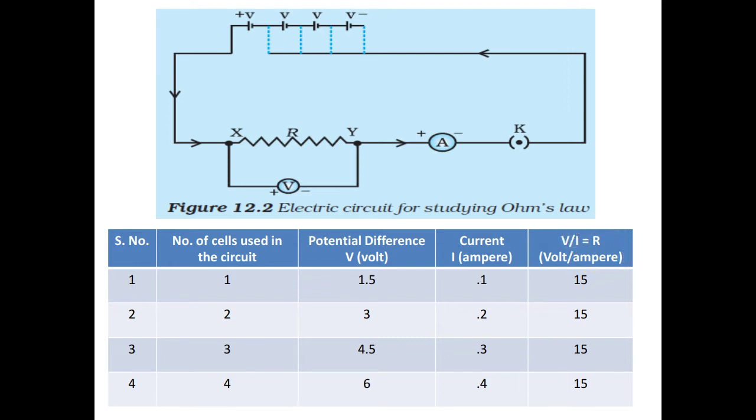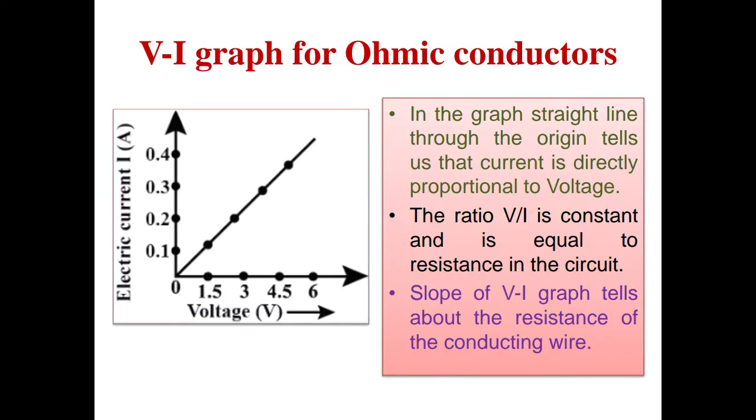Now we get this table, and if we use it to draw a graph by taking potential difference on the x-axis and current on the y-axis, we find a straight line graph. This straight line passes through the origin, and ohmic conductors, which follow Ohm's law, show this straight line graph through the origin.